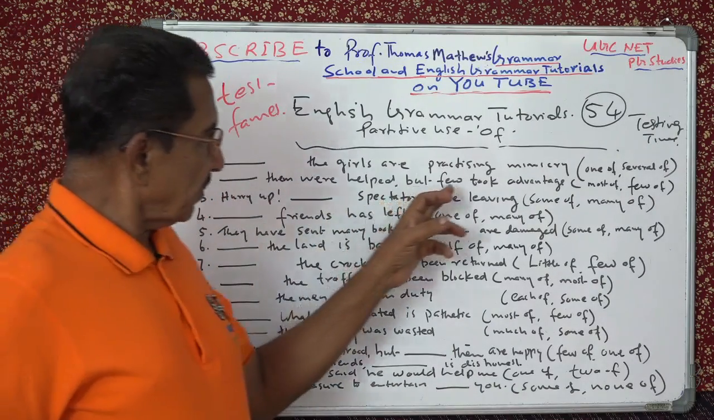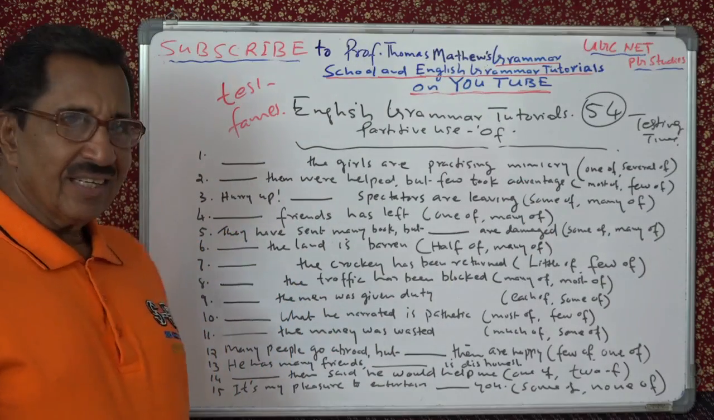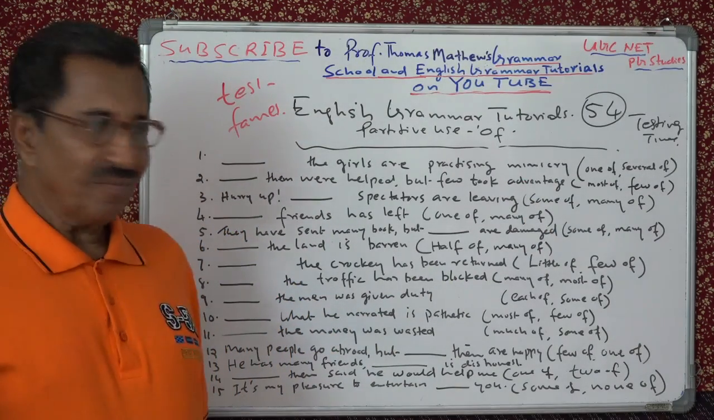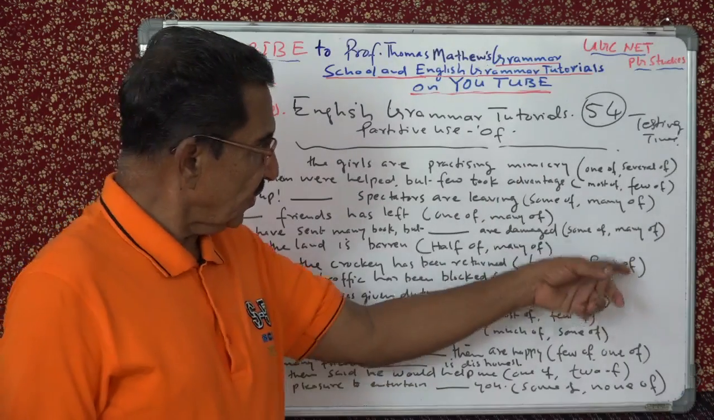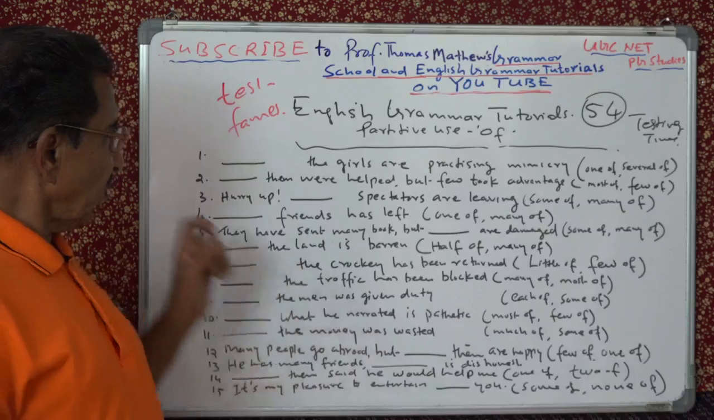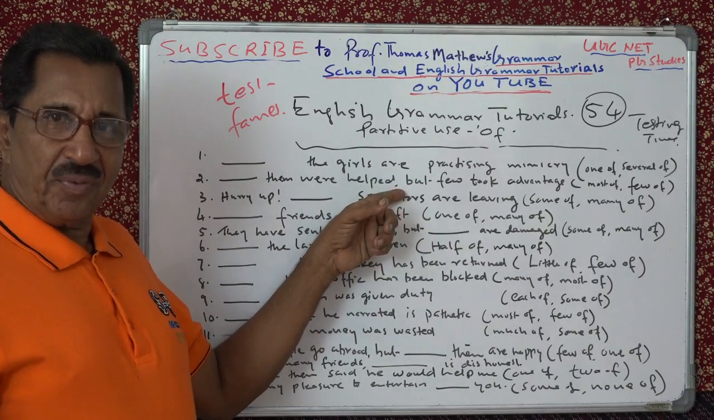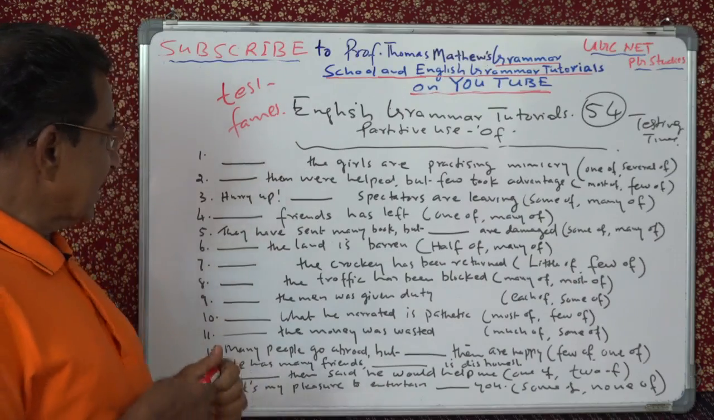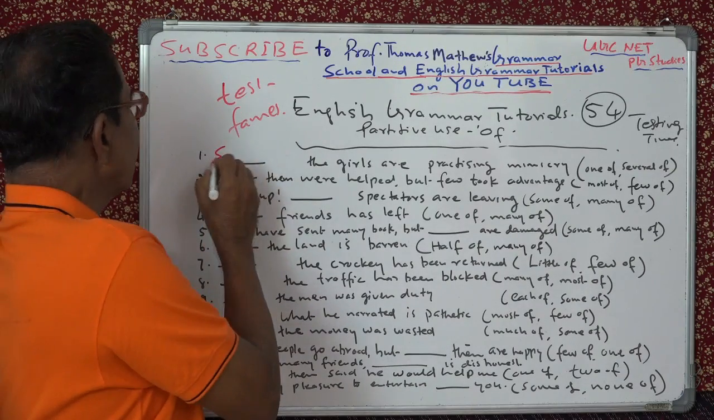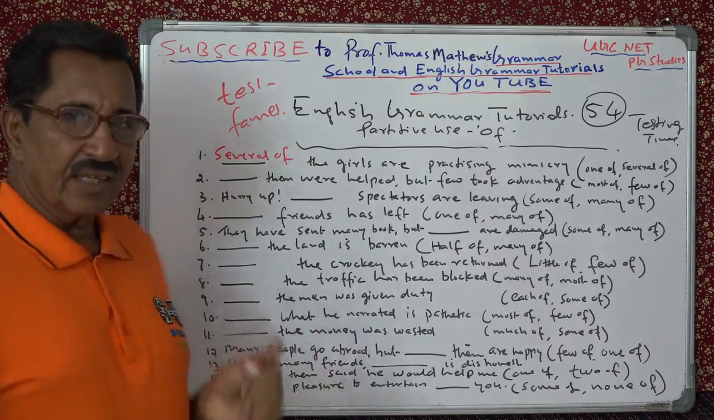The girls are practicing mimicry. They have to use one of, several of. What do you use? If you use one of, that means the verb should be singular. It is plural, and therefore you have to write several of. Several of. Alright. That's clear.